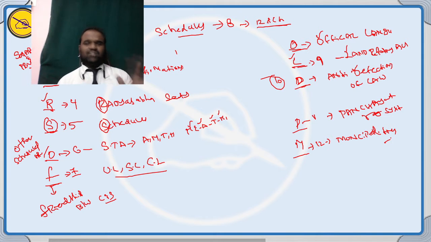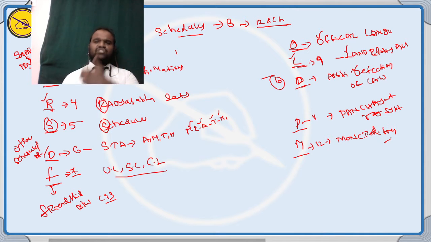Okay, the shortcut is completed. Schedules are very easy. Tears of Old Prime Minister. T, territory. E, emolument. A, affirmation. R, Rajya Sabha seats. S, scheduled areas. Tears completed. Of. O, other scheduled areas. F, friendship between the state and central. Old. O, official language. L, Land Reforms Act. D, anti-defection law. P, Panchayat Raj system. M, municipalities.